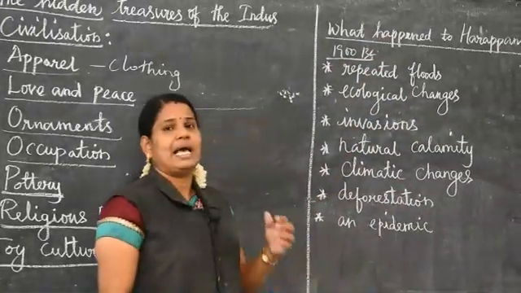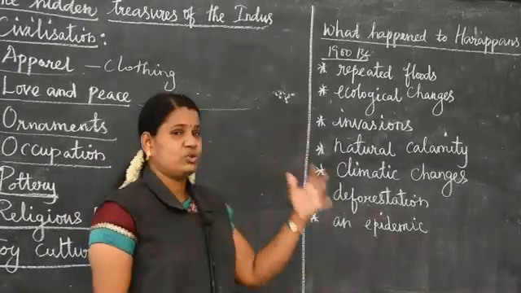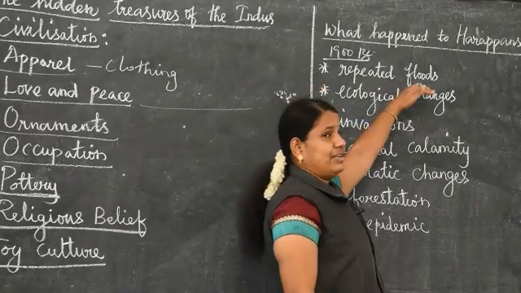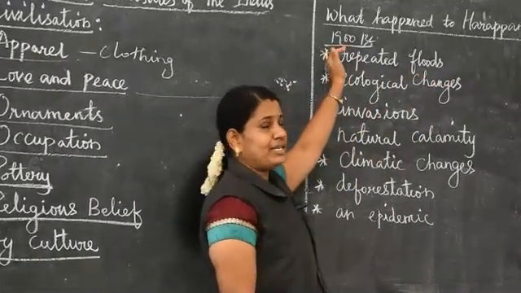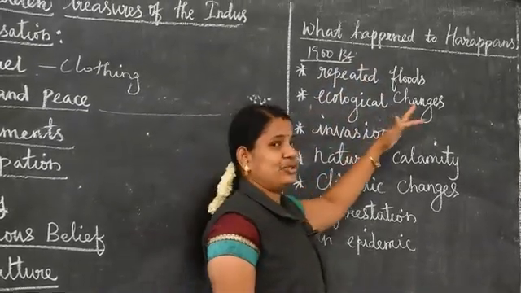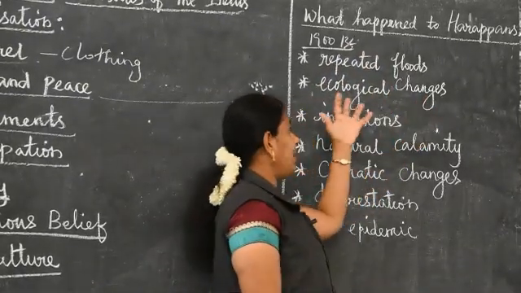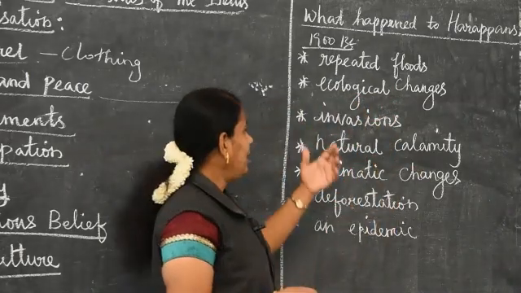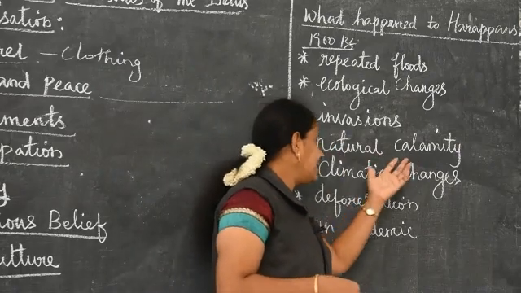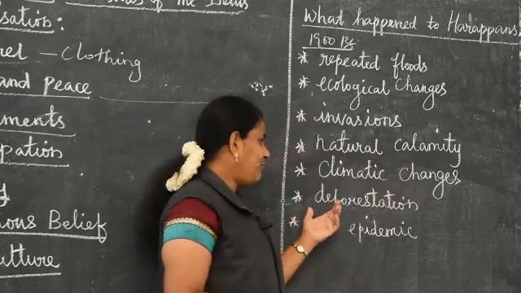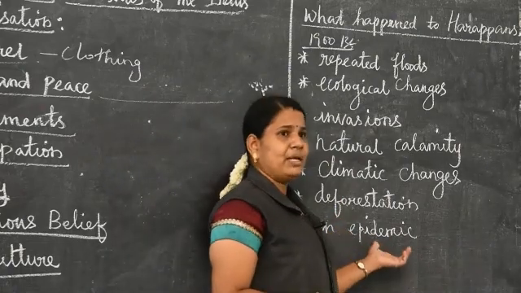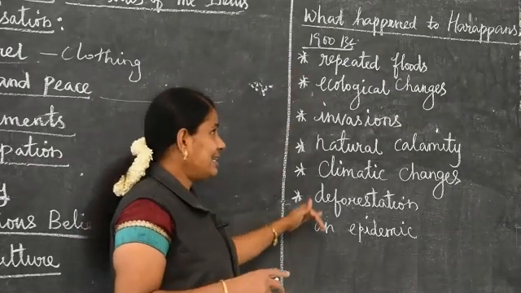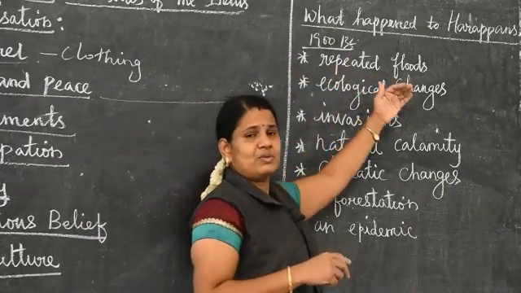See, what happened to the Harappans? Why did it decline? Because they were getting repeated floods. Then ecological changes. Then invasions, which means some attacks. Then natural calamity, climate changes, deforestation and epidemic. Epidemic means diseases spreading. So for that the Harappans declined.